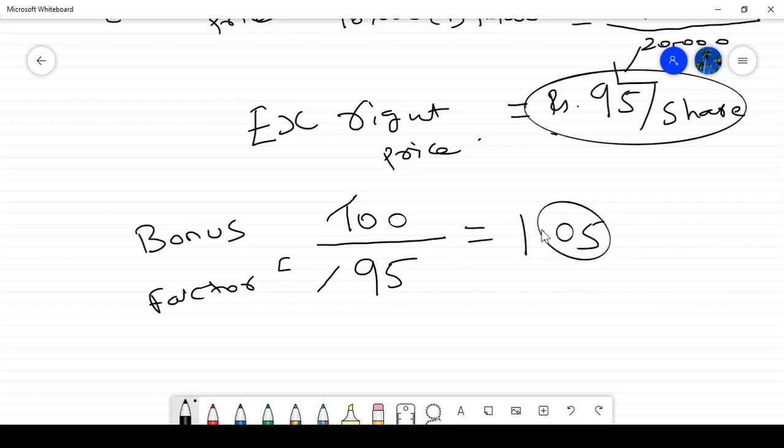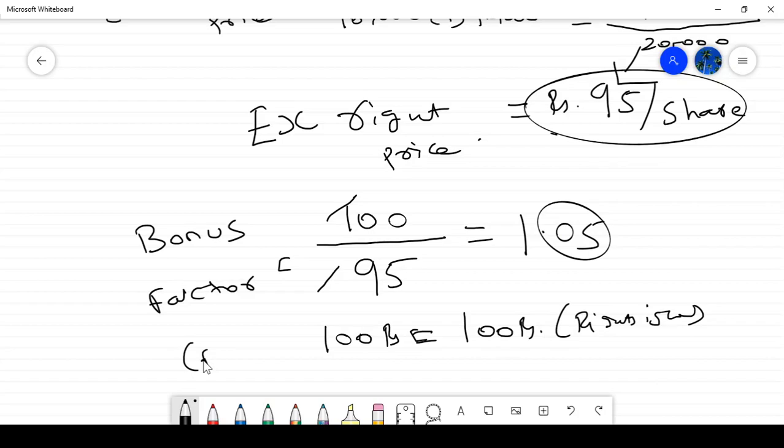Now you can ask me a question: if the fair value and the rights issue price are both the same, will there be a bonus factor or not? If the fair value is 100 rupees and the rights issue price is also 100, is there any bonus effect, sir? No bonus effect, because you are not offering any discount. Market price is 100 and you are offering at 100 rupees, so there will not be any discount effect.